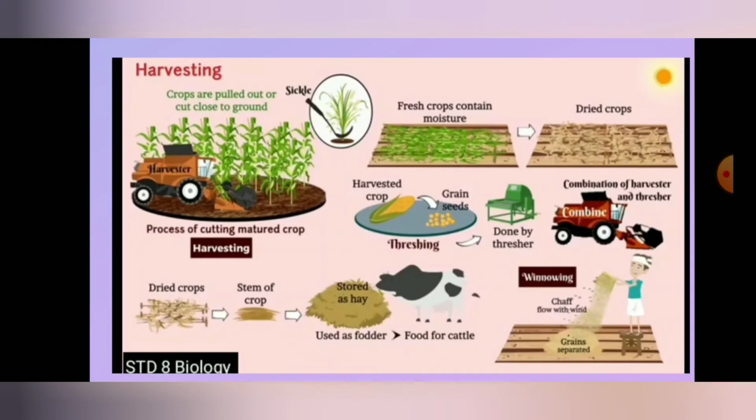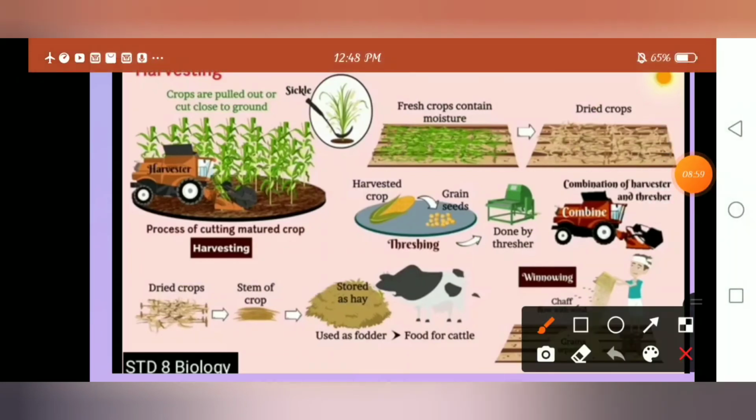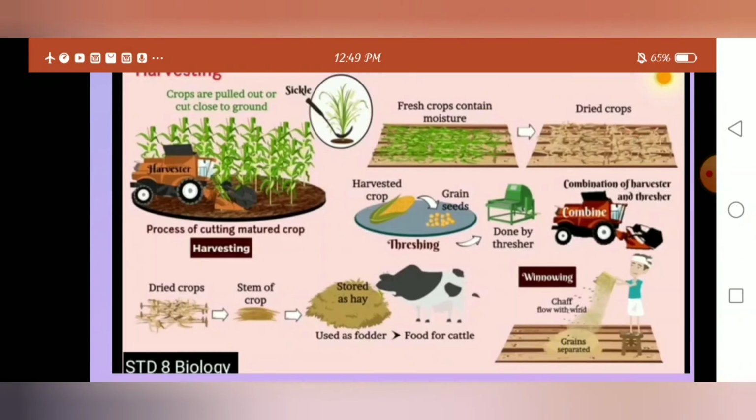Okay, so after the harvesting, what do we have to do? Fresh crops contain moisture content. Yes, fresh crops contain some kind of moisture. Moisture means the content of water in the surroundings. So the fresh crops containing moisture should be dried in the sunlight. So first, after the cutting of the plants, they should be dried in the presence of sunlight.